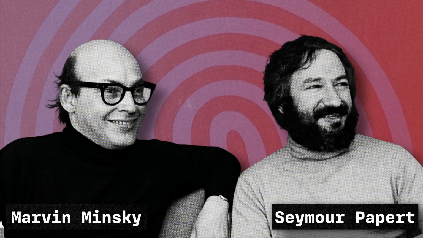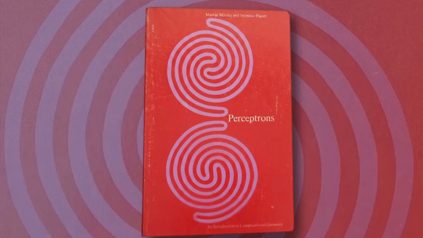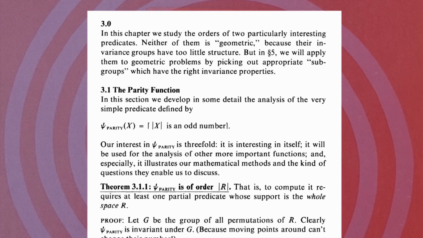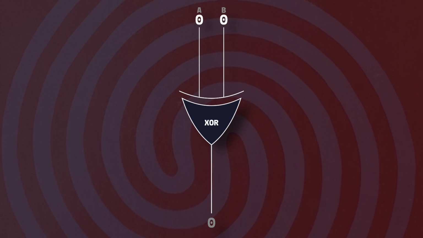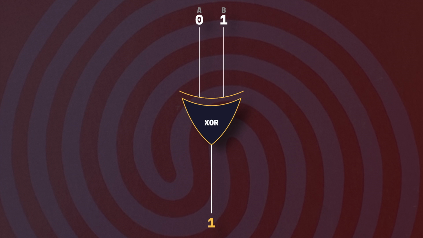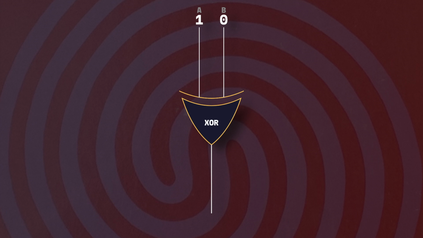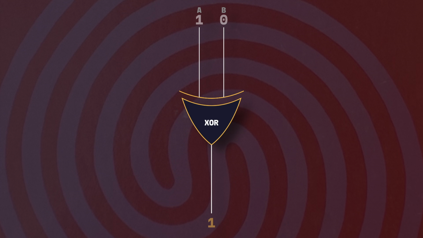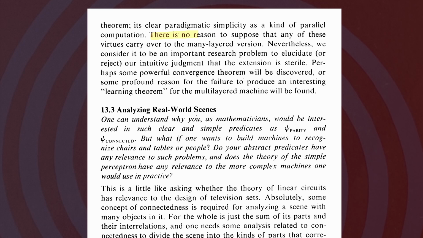Then in 1969, two of the most prominent figures in AI, Marvin Minsky and Seymour Papert, published a book called Perceptrons. They proved that a single layer perceptron couldn't solve certain basic problems. The most famous, exclusive OR, which is, given two binary inputs, output a 1 if exactly one of those inputs is 1. Which is trivially simple for a human and mathematically impossible for a single layer perceptron. But multi-layer networks could solve exclusive OR. The problem was nobody knew how to train them effectively.